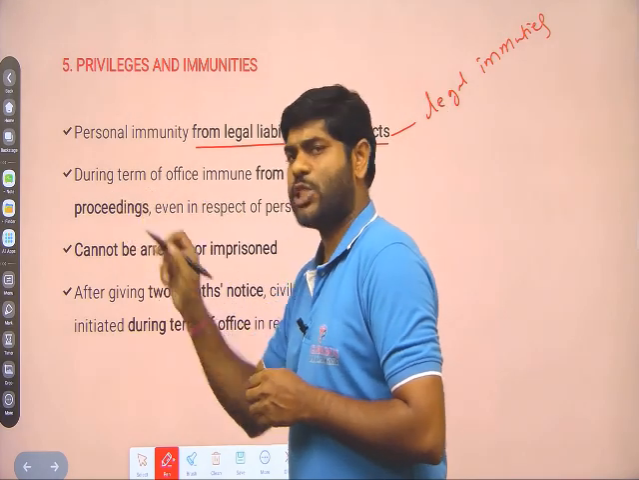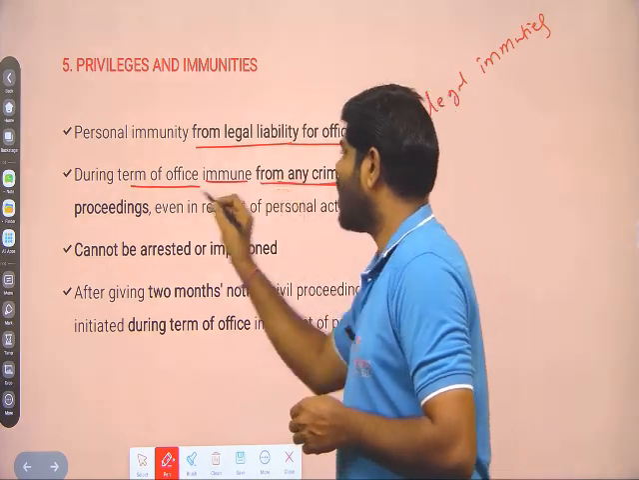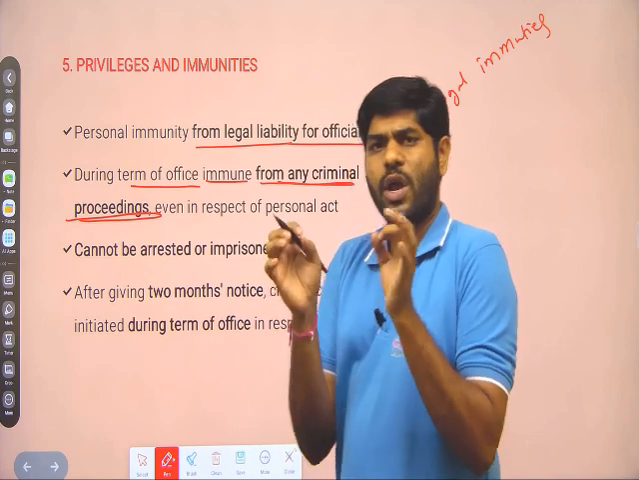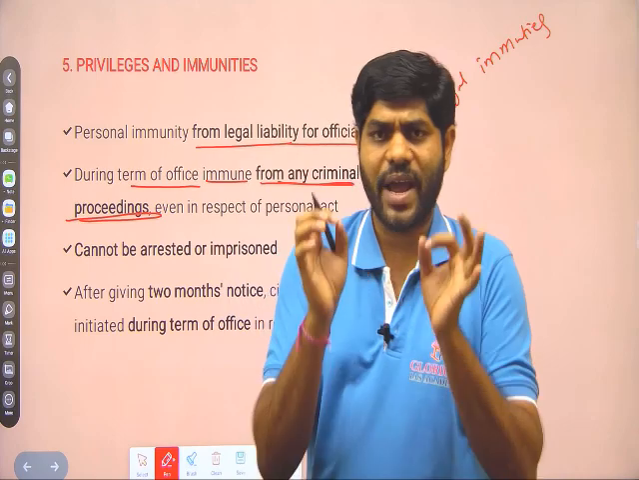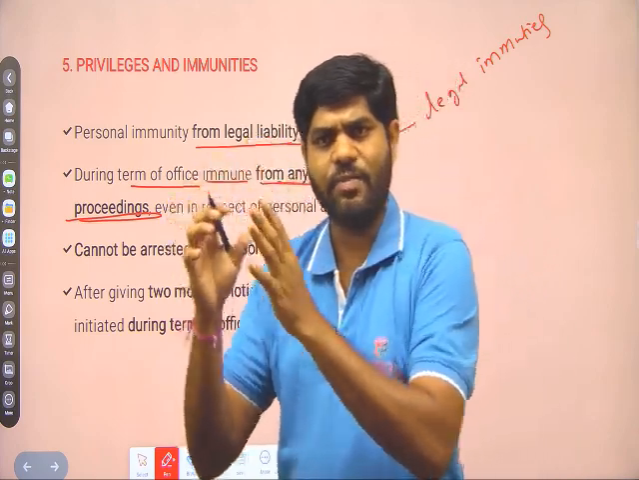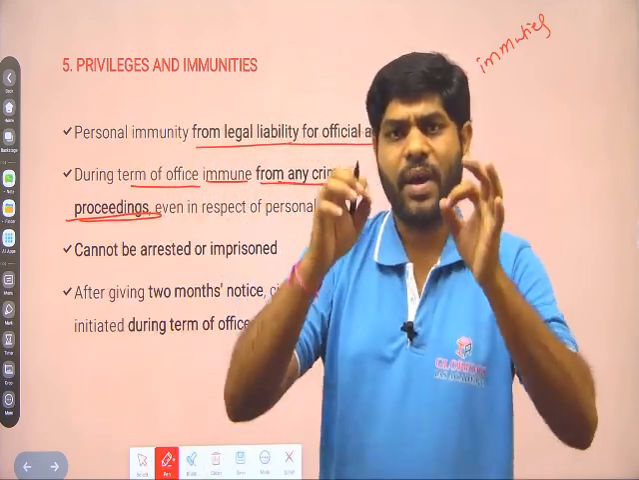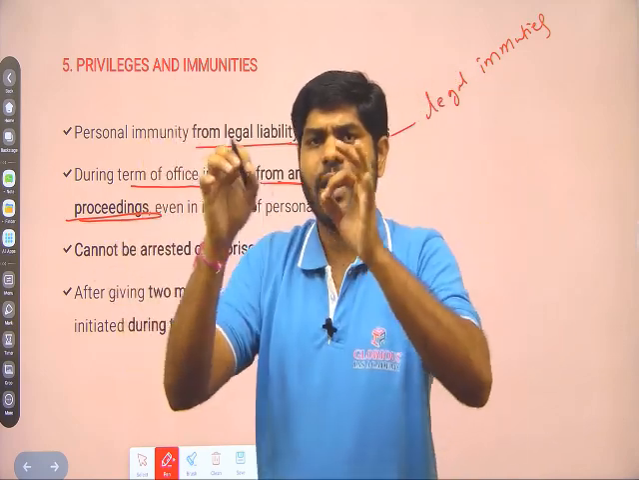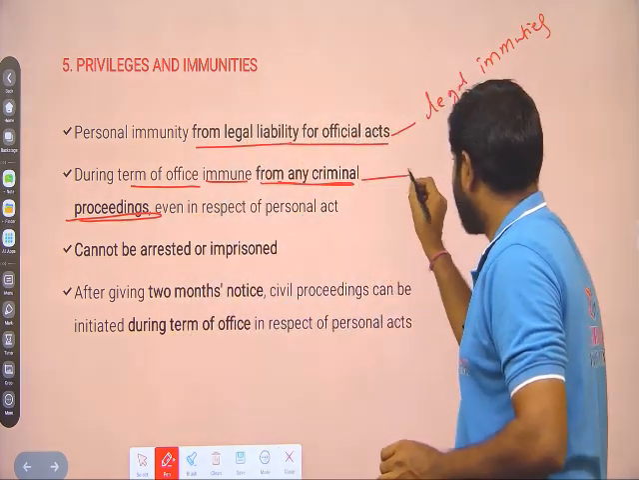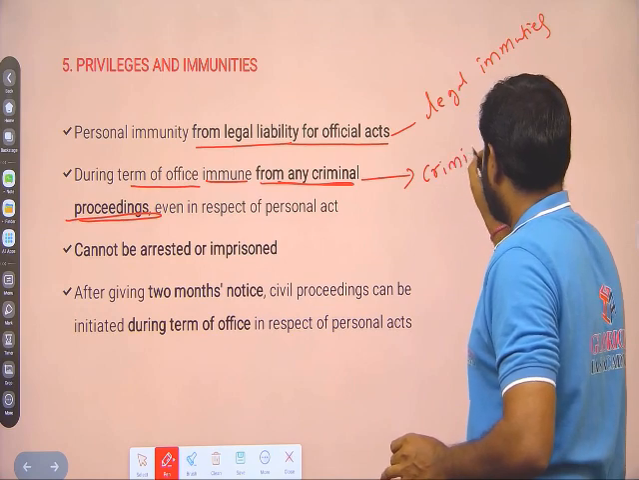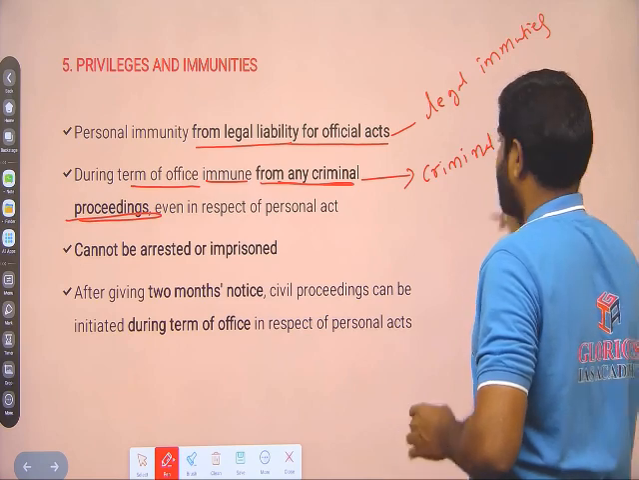Next one, during the term of the office, he should be immune from any criminal proceedings. No criminal proceedings should be initiated against the governor while he is in office. Once he resigns or is removed from the office, criminal proceedings can be initiated. But as long as he is in office, criminal proceedings will not be initiated against the governor. So this is called criminal immunity. So both immunities, legal and criminal.